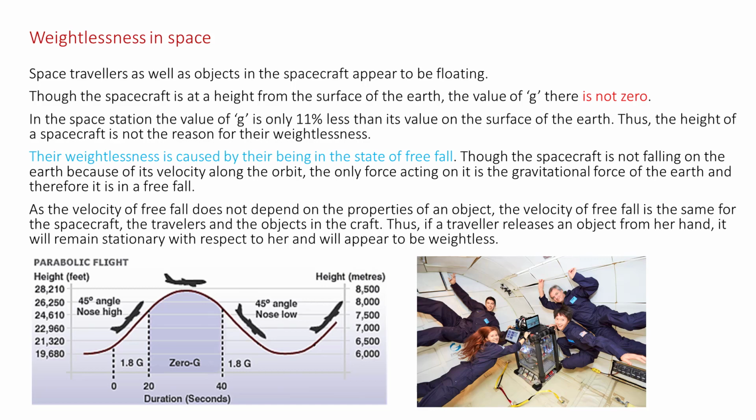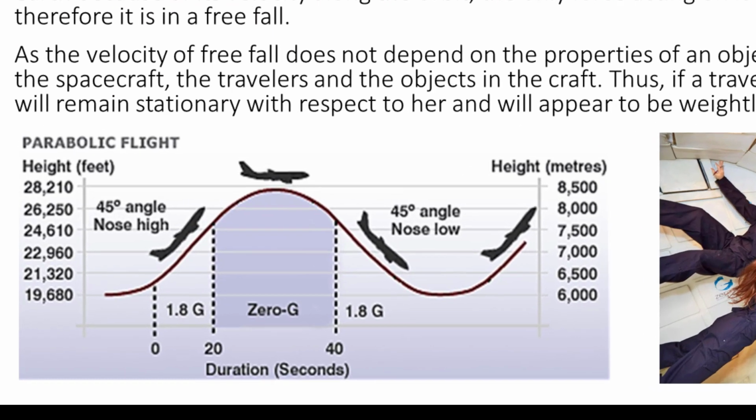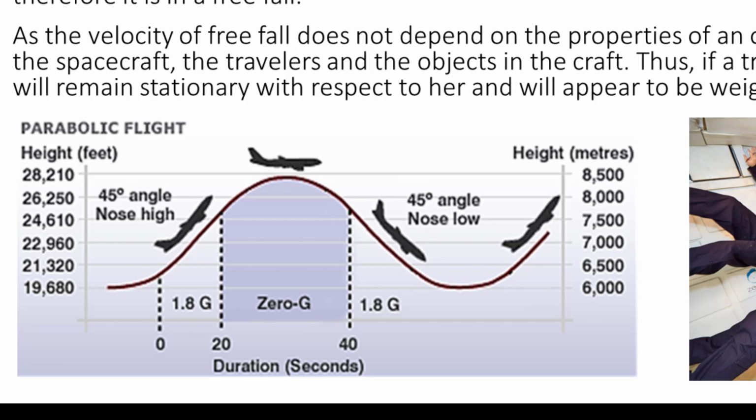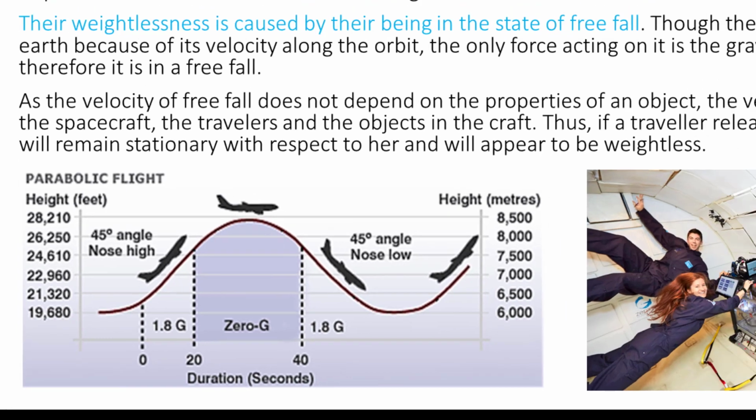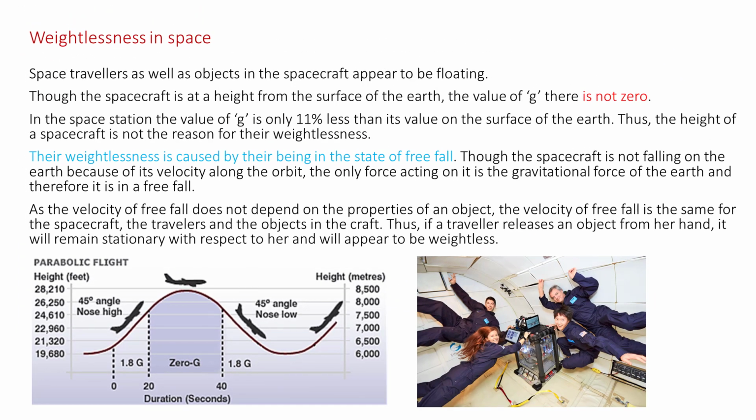with respect to her, and it will appear weightless. You can see in the diagram, a plane is rising from 6000 meters height to a height of about 8500 meters. When the plane reaches a height of 8500 meters, it is reaching a state of zero gravity. That means a person can feel weightlessness for a period of 20 seconds when the plane is at a height above 8500 meters. You can see in the figure, the people are carrying out experiments on weightlessness inside a plane.